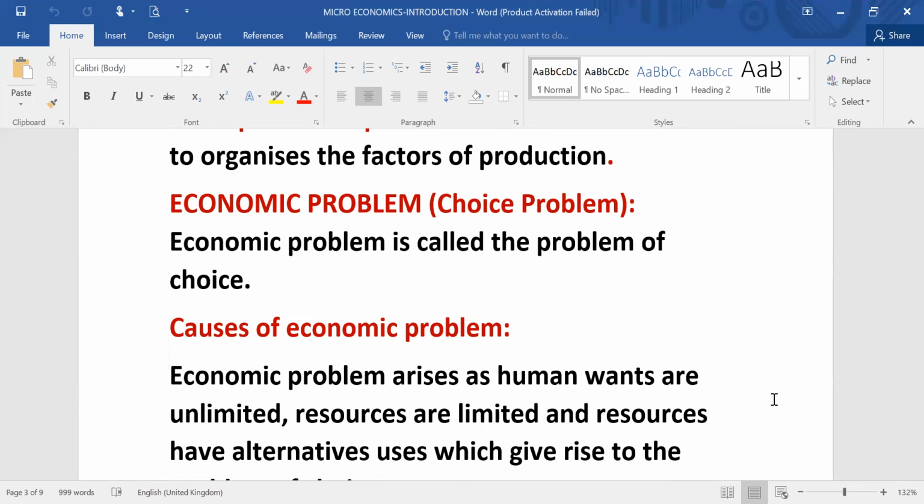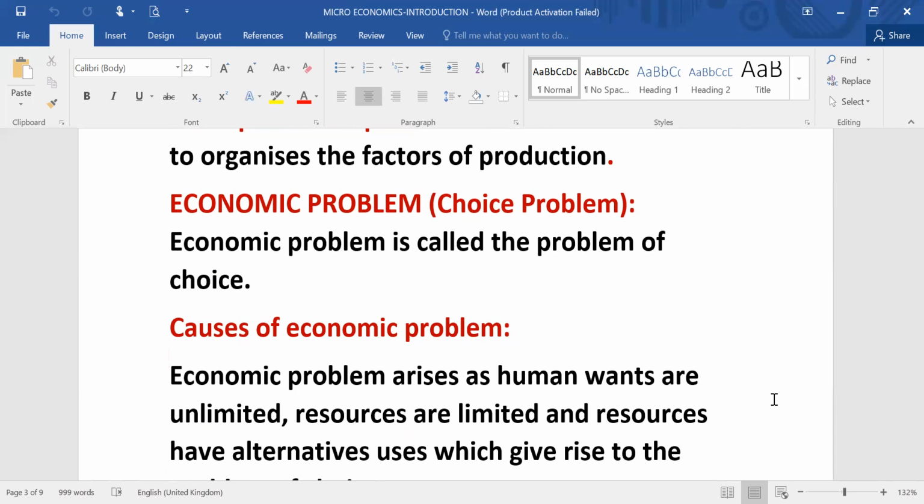Resources have two features. Resources are limited and resources have alternative uses. Means a resource can be used either for one purpose or for another. For example, a plot of land is a resource. A limited plot of land is there. That land can be used for making a building or housing complex, or a playground, or a school, or for farming. But all these things cannot be done together. We have to choose any one among these alternative options, which is going to give the maximum satisfaction.